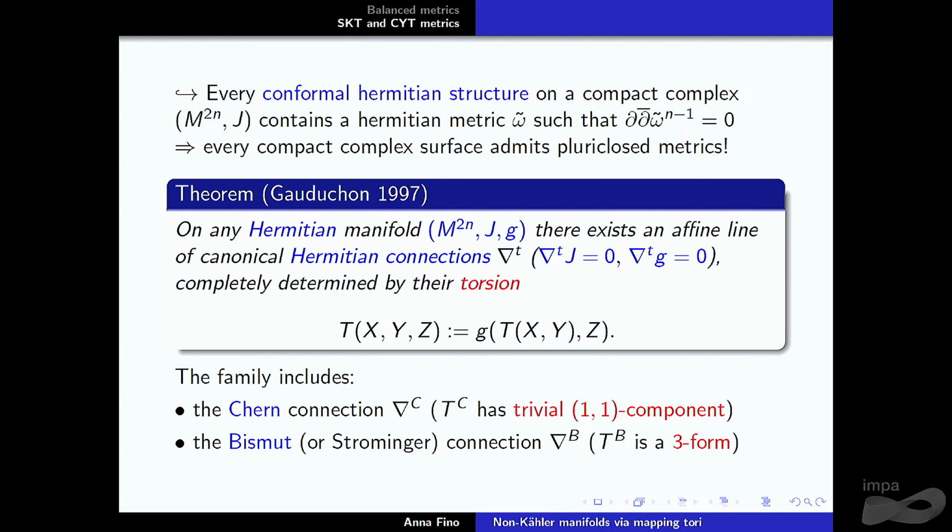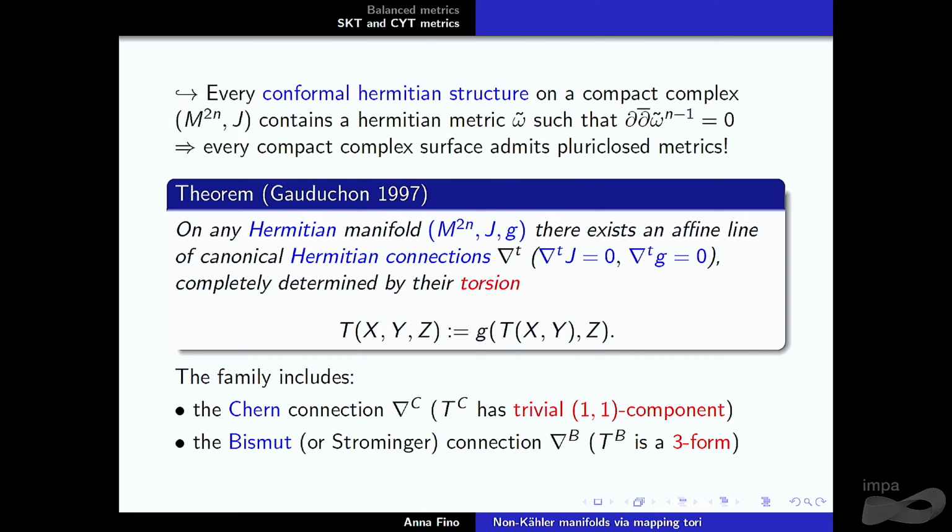That's the result. We can give another interpretation of the SKT metric in terms of the Bismut or Strominger connection. We will see later how the torsion of this connection, in the case of the Bismut connection, has a role. This is again Gauduchon's theorem.